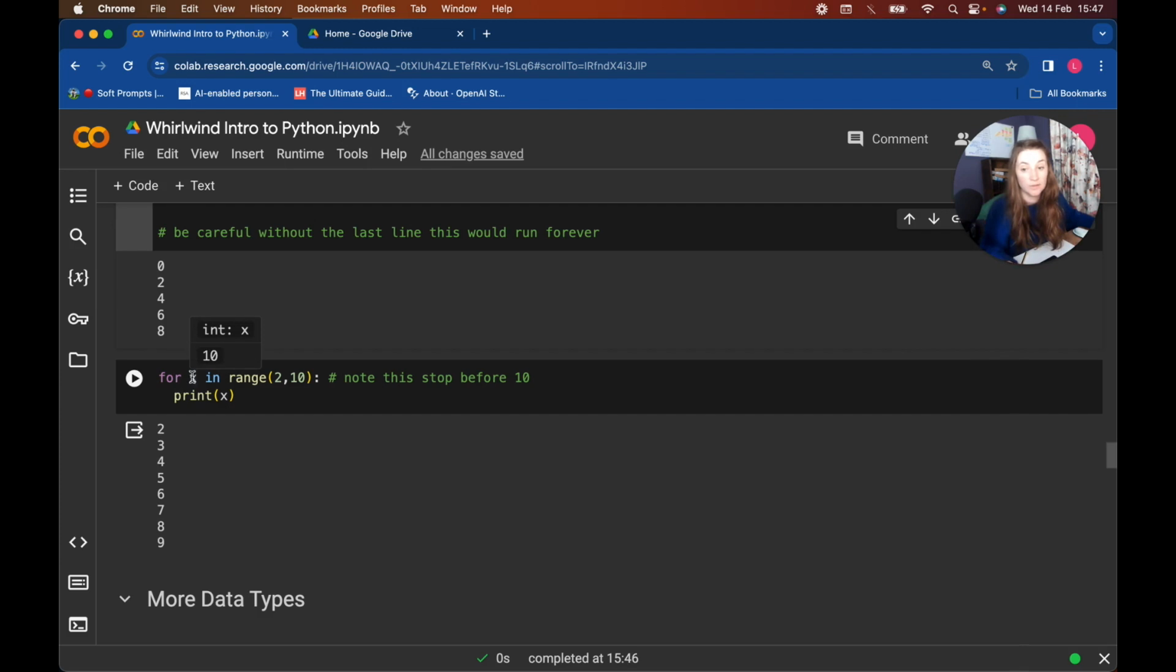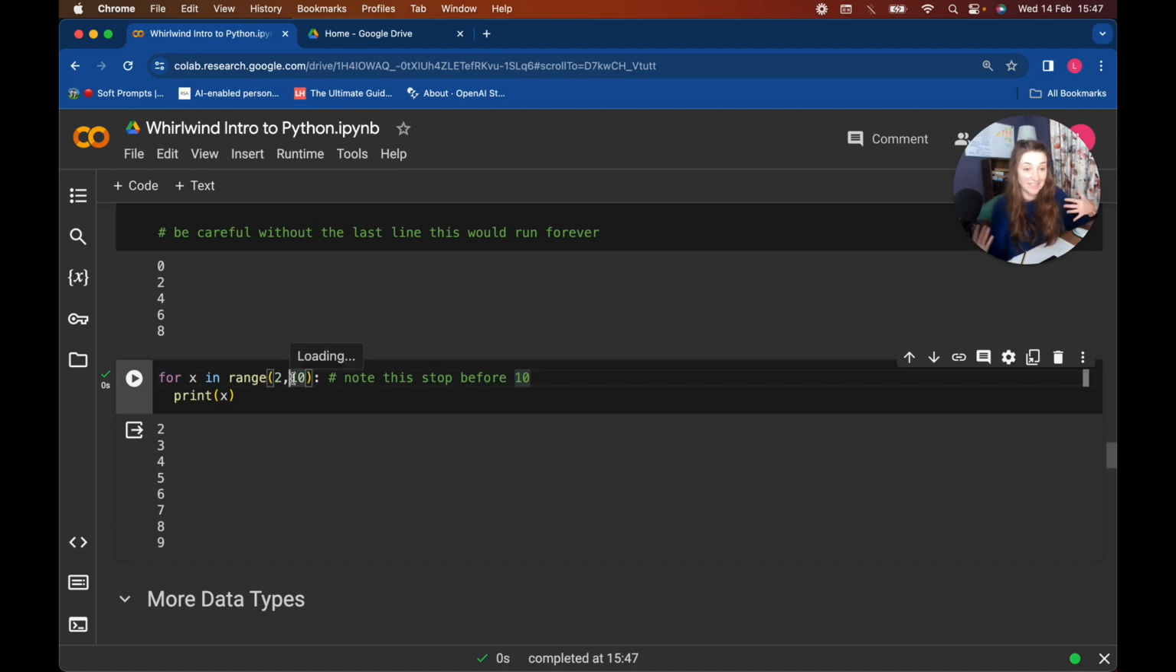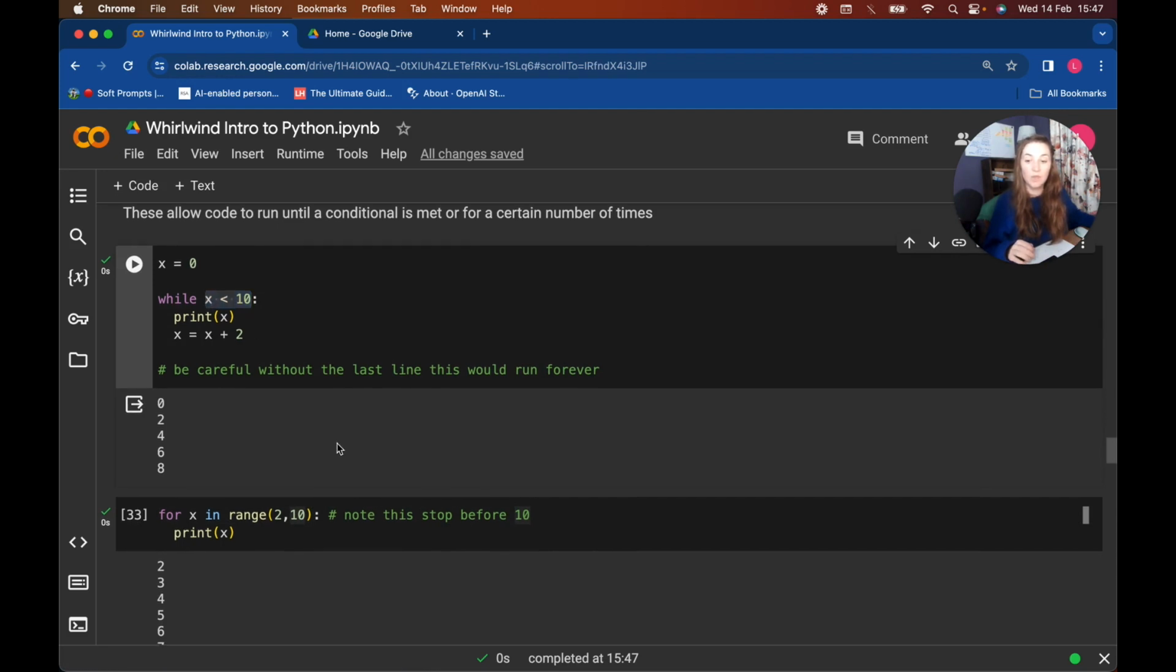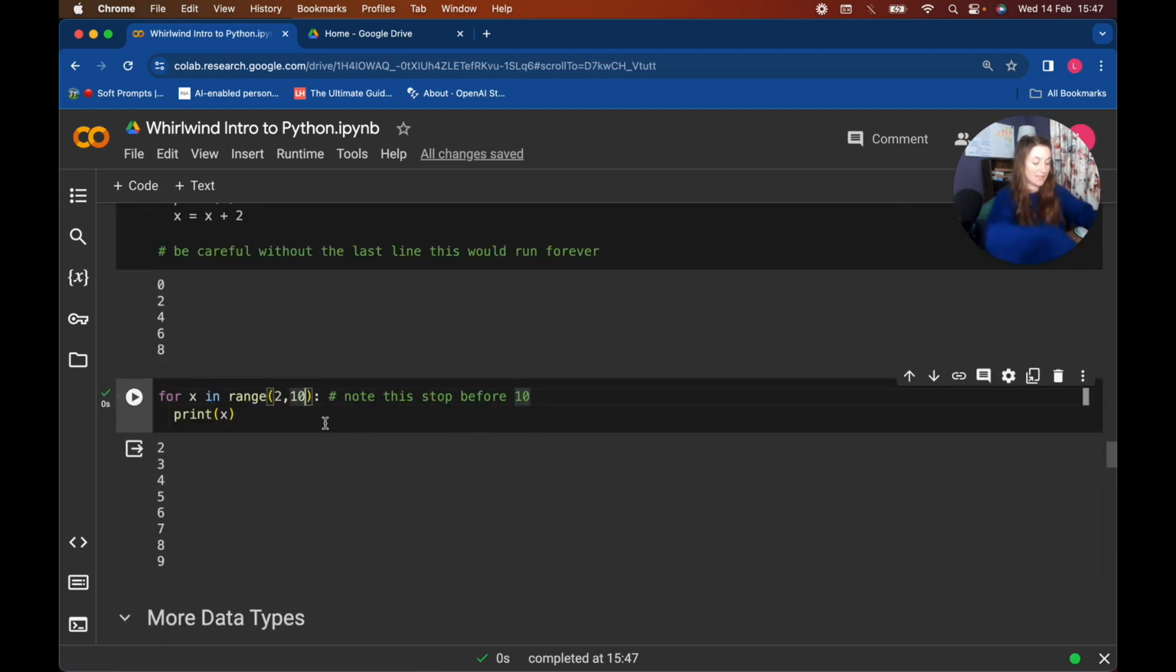So a for loop, in this one, we've said for x in the range 2 to 10, print x. So we've got 2, 3, 4, 5, 6, 7, 8, 9. Again, think about this. The last number is a less than. So to me, it seems like it should include 10. So it's in the range 2 to 10, but it doesn't. It means the same as this: while x is less than 10.